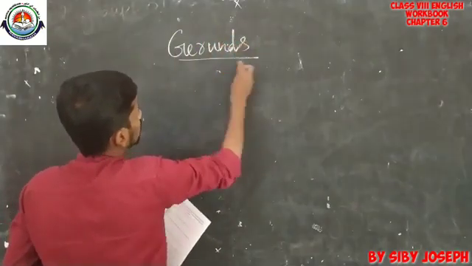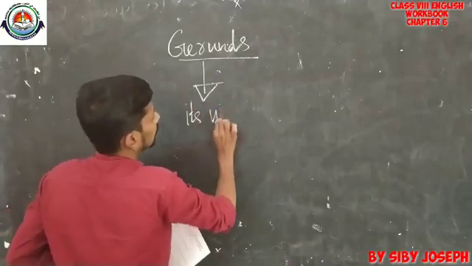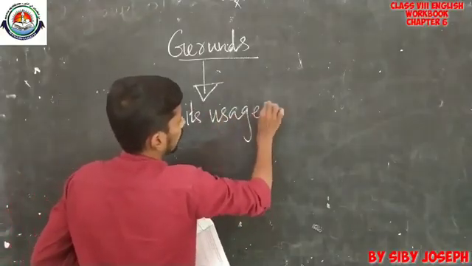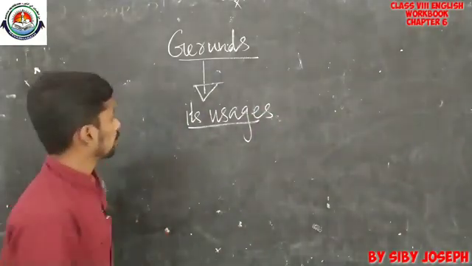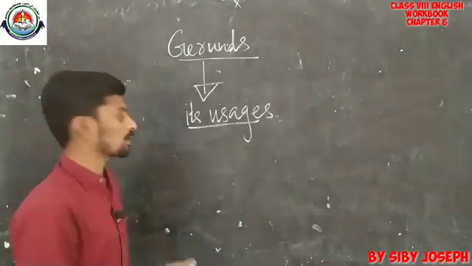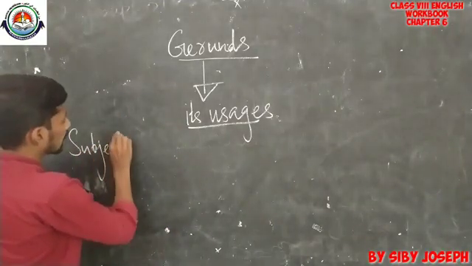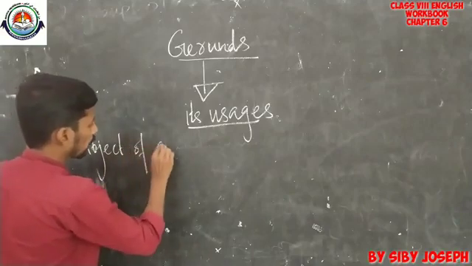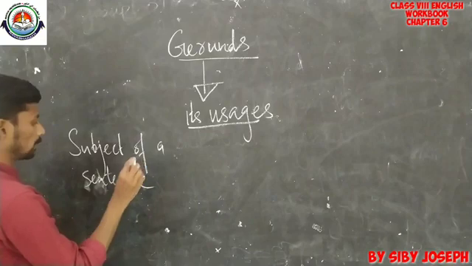So, gerunds, then its usages as mentioned in the workbook. The first one is that a gerund can be the subject of a sentence. So, this is the first usage.